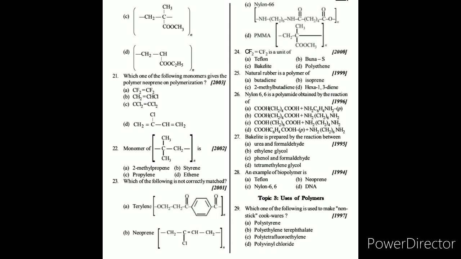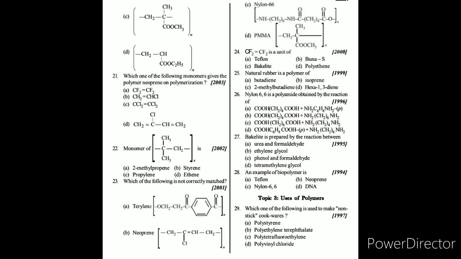Question number 23. Which of the following is not correctly matched? Here the answer is A, terylene. In the case of terylene, an ester group must be required, meaning COO is required, but in option A only CO is there instead of COO. That is wrong. So the incorrect option is A, that is terylene. This thing is not right.